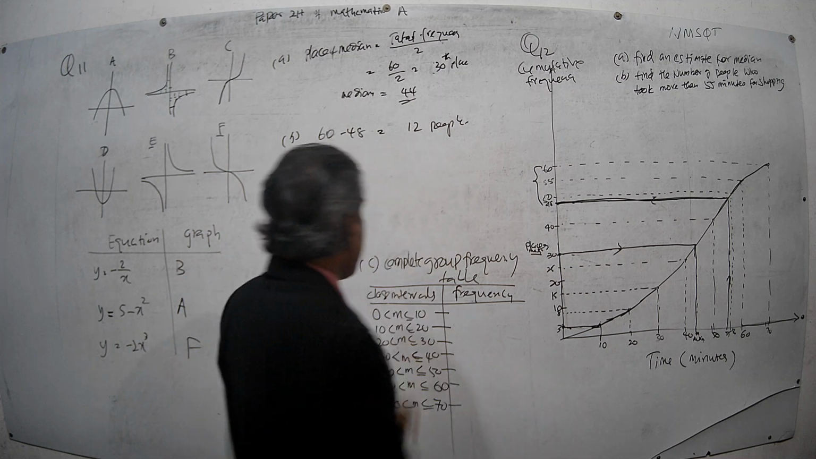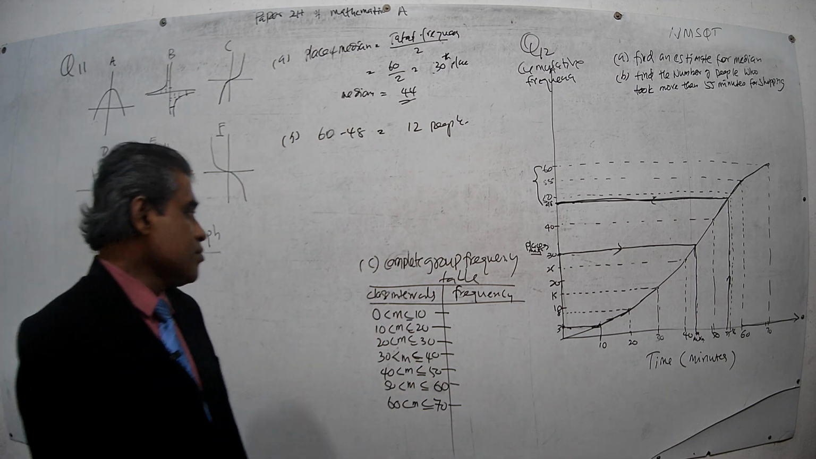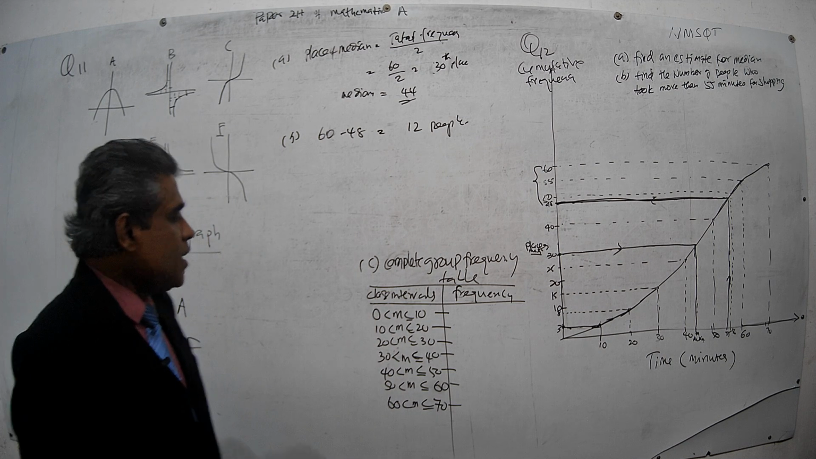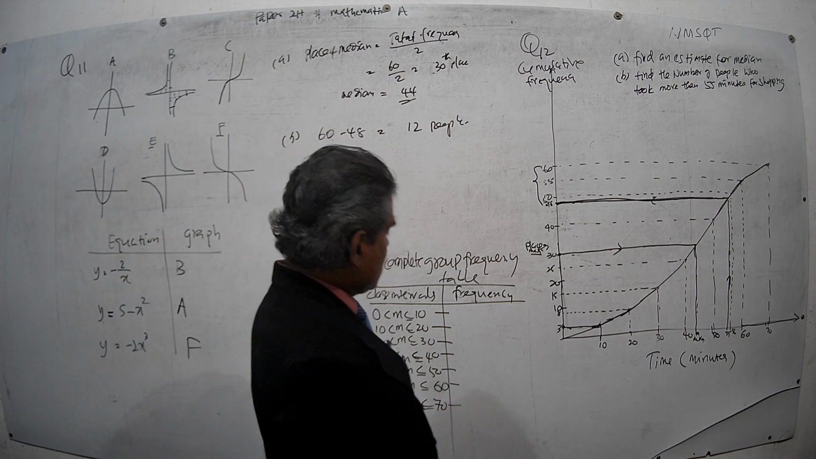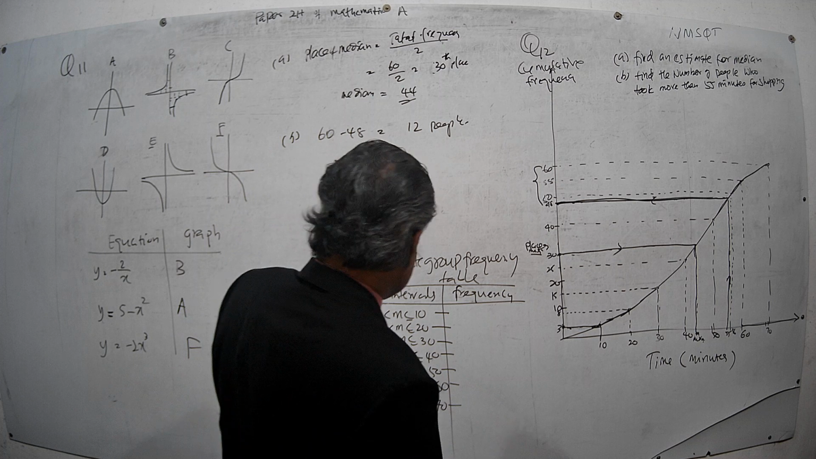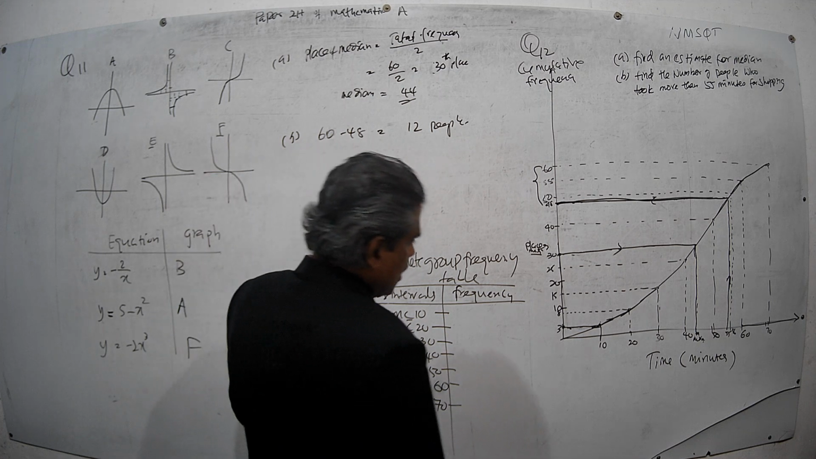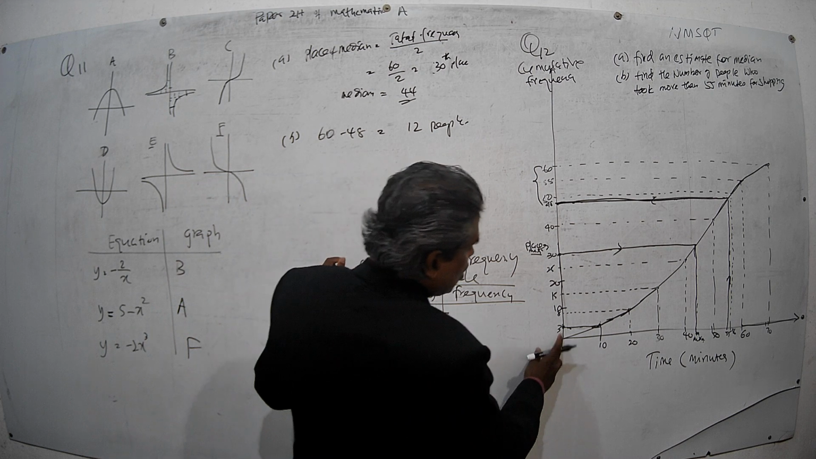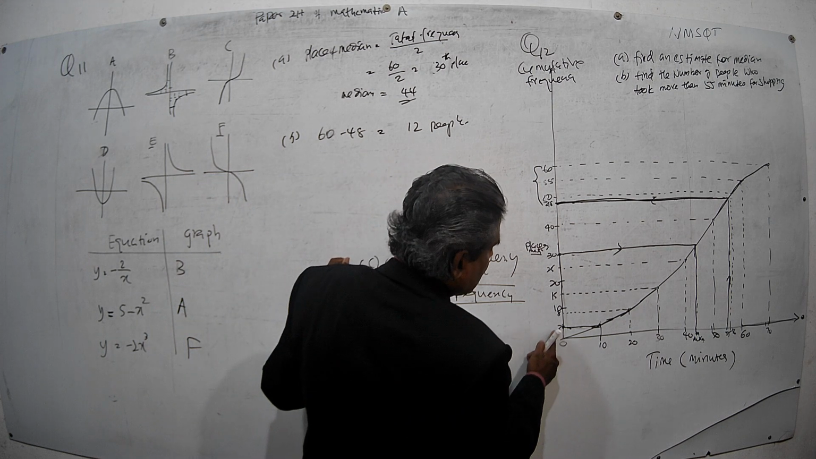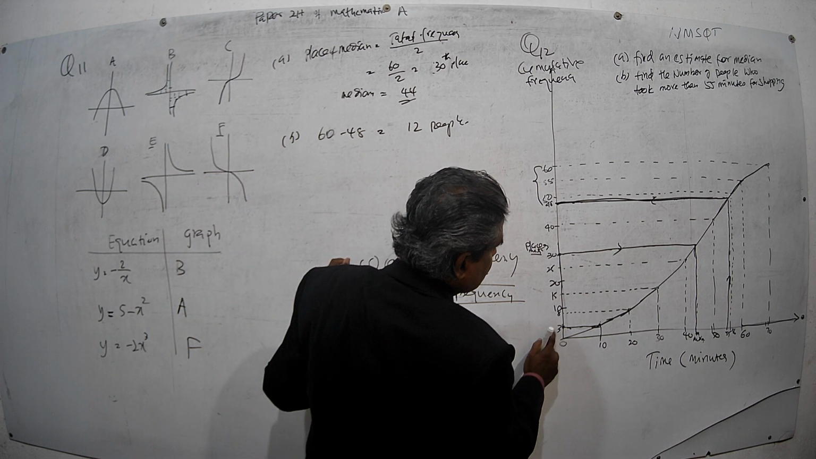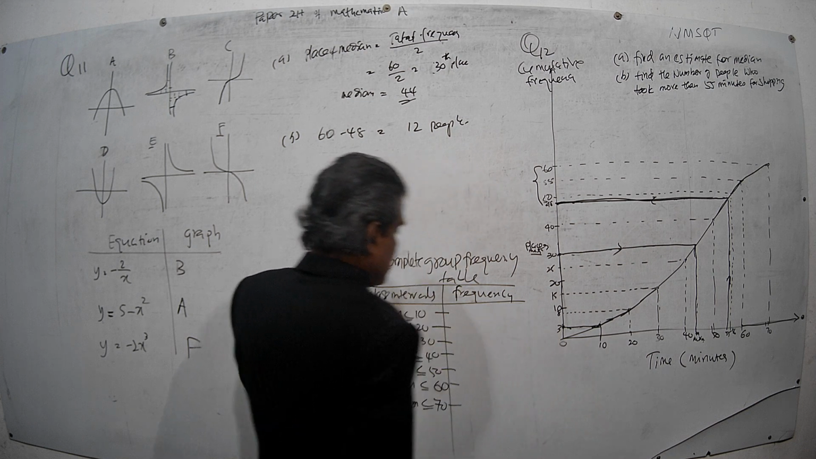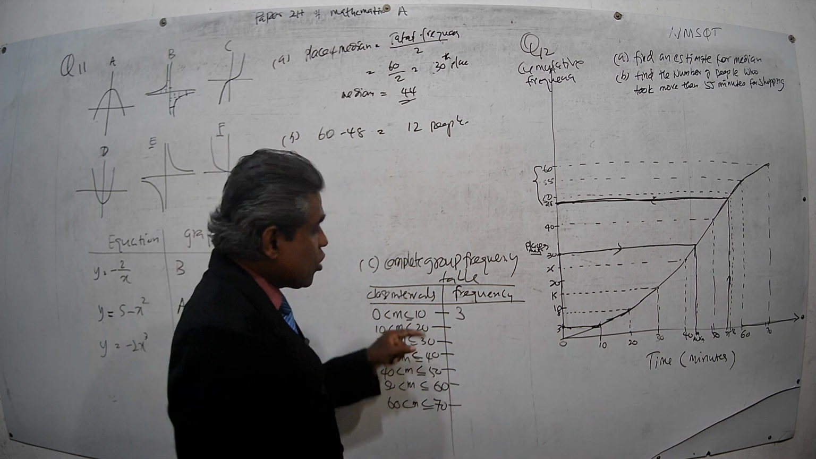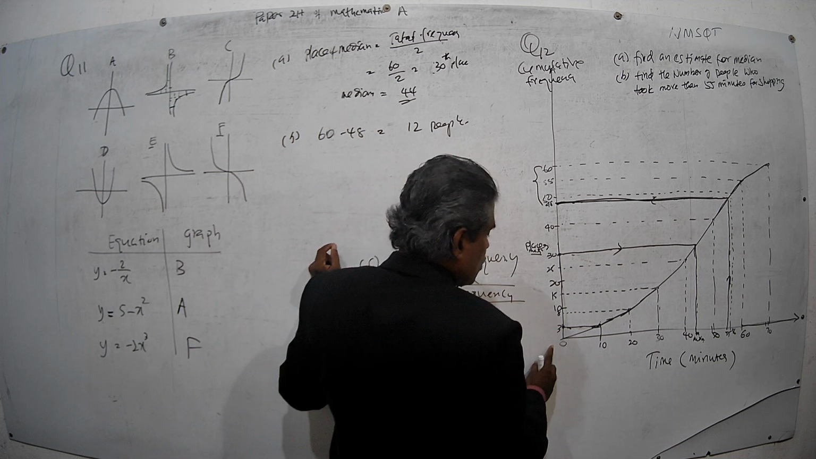Now they have asked you to find the grouped frequency table from this one. These are the class intervals. Right now, 0 to 10 is 3. Here 0 to 10 is 3. Then the next one, 10 to 20.